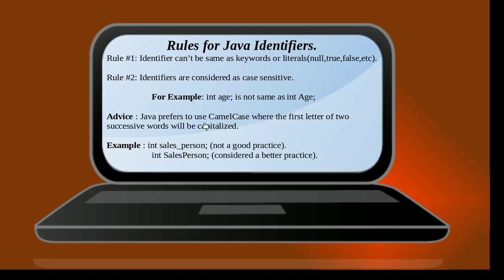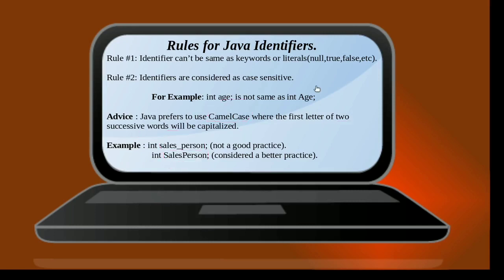A word of advice is to make use of camel case whenever we have two successive words. Like for example, as you can see over here, we have a variable by the name salesperson. Now you can declare a variable name in this way, but it is not considered a good practice. The second example which you see over here is considered to be a good practice, whereby we are making use of camel case in order to name the variable.